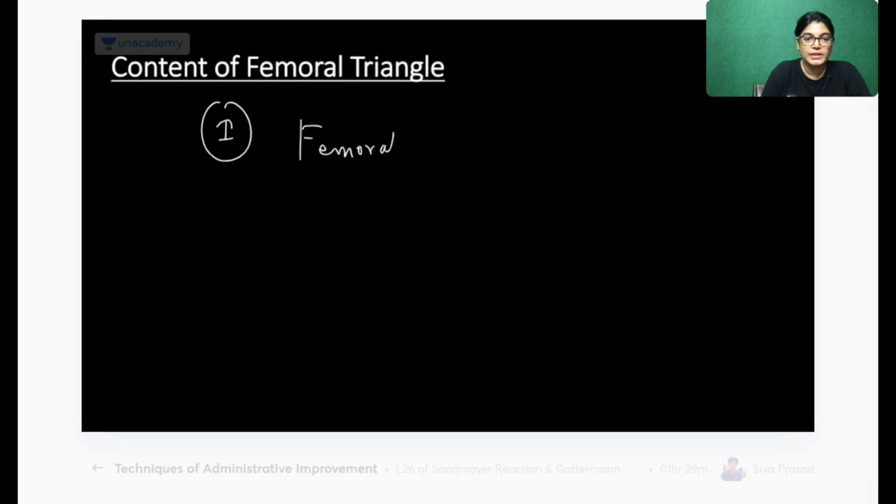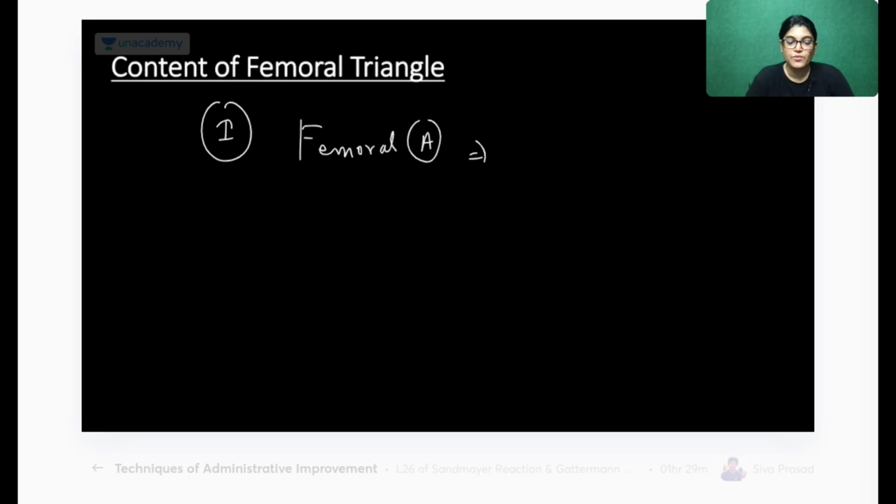After that, let's see the contents. The next point is the contents of the femoral triangle. I will explain the contents one by one, and the first content is the femoral artery. It is a very important content lying here. The femoral artery traverses the femoral triangle, passing through which point?